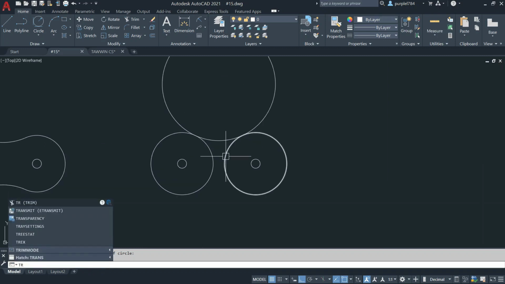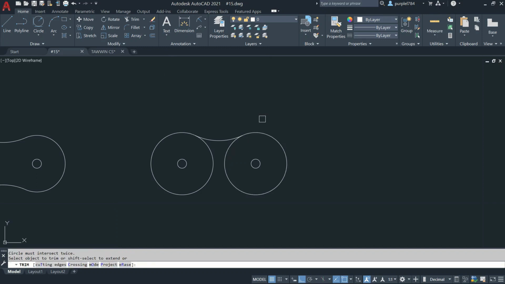Trim the unnecessary. Then under select object, press enter. Then I will mirror. Select the object. Press enter. Then show the point, first one and second one. Press enter. I already got the chain clip.